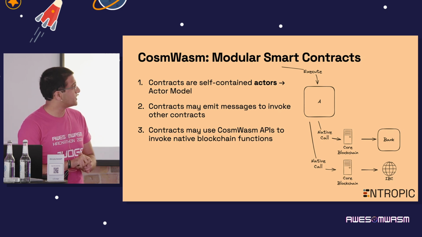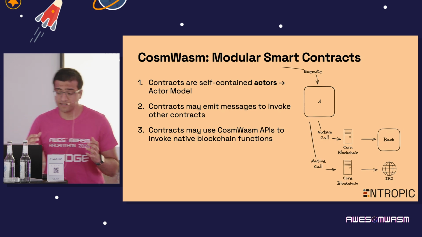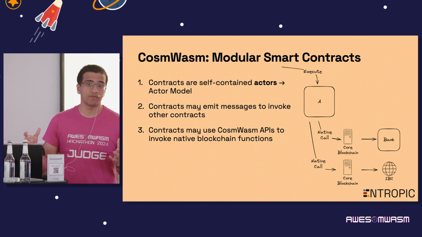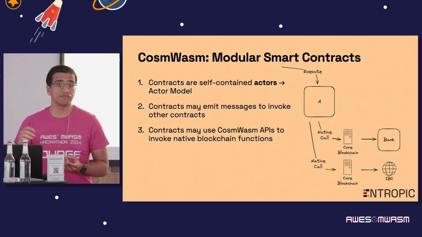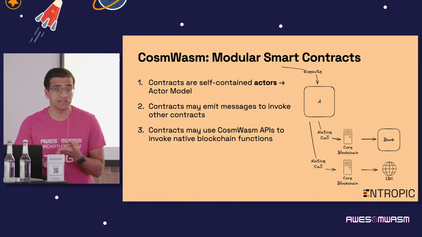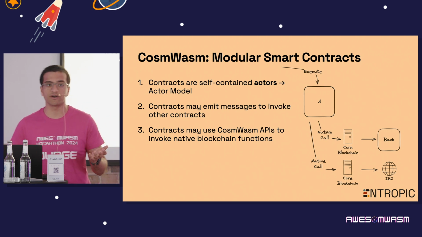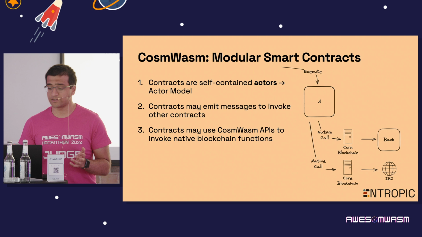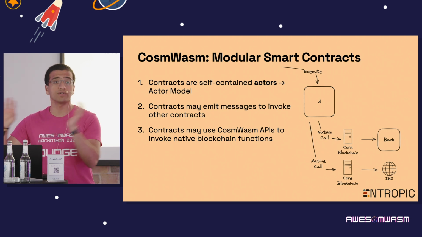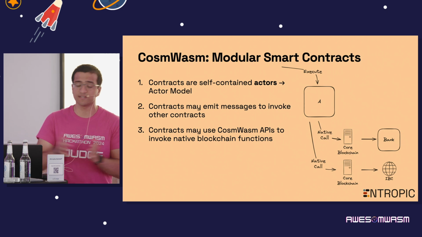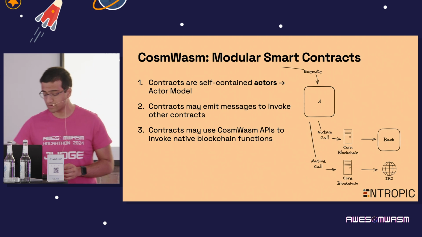Now, we also have the ability to use native blockchain APIs when we're making our AwesomWasm contracts. The Cosmos SDK provides a host of modules, and some of those, for example, are the bank module, the IBC module, the staking module, and so on. And we have the ability to easily call into our native Go modules via AwesomWasm to query them. So these contracts not only can call other contracts, but can change the blockchain state and query things like staking balances, bank balances, and so on.